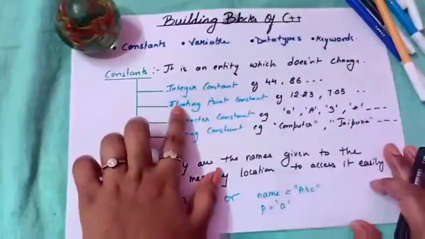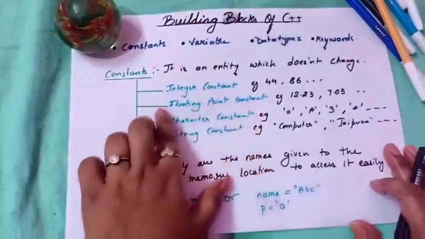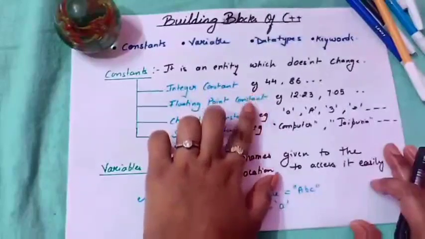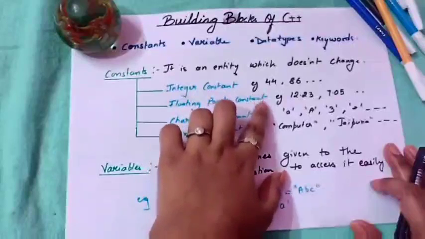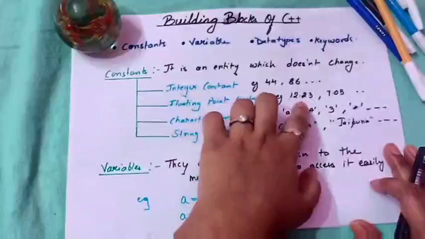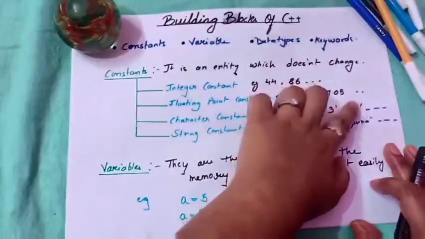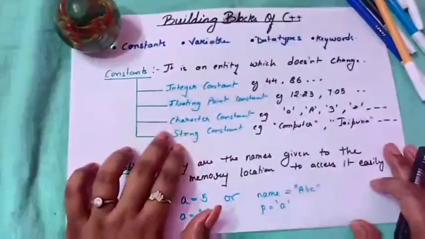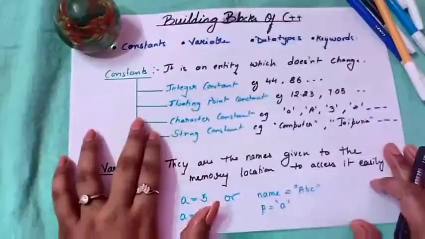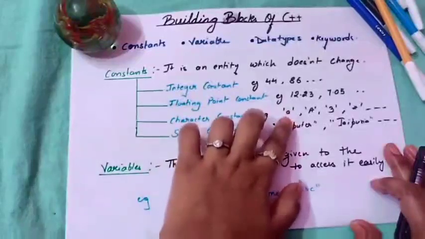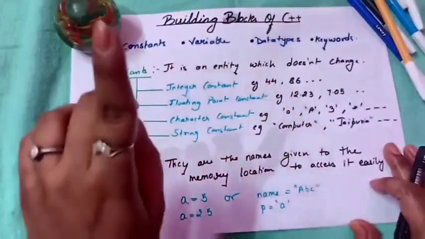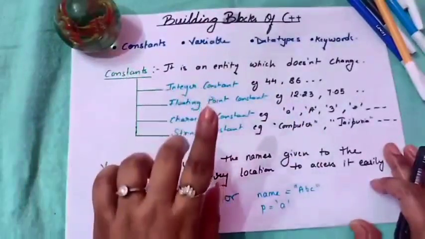Similarly, we have floating point constants. Floating point constants are those constants which have a decimal point, or these are decimal numbers. For example, 12.23, 7.05 and so on. Now we have character constants. Students, character constants are those constants which are written inside single inverted commas. For example, a single letter has to be written inside the single quote.